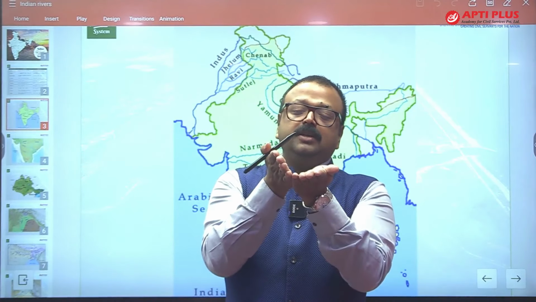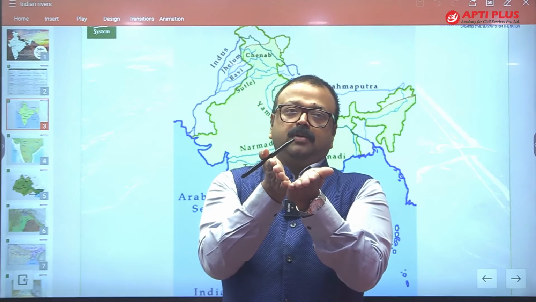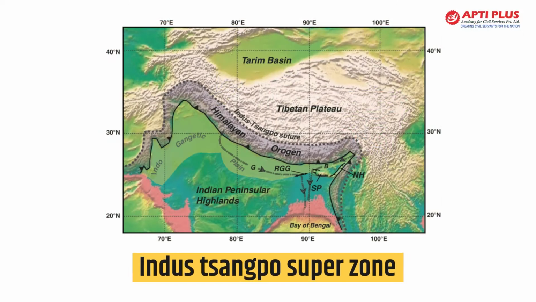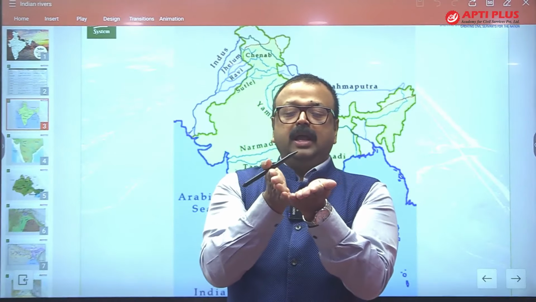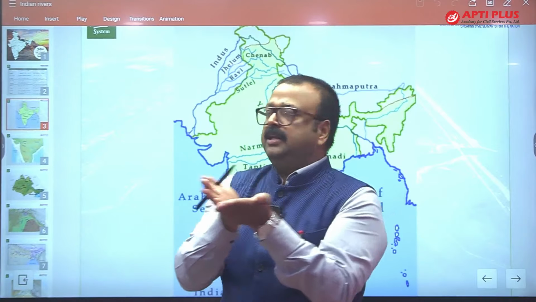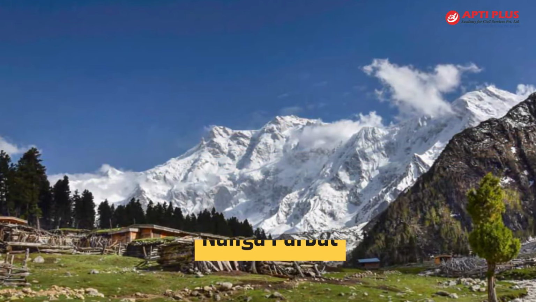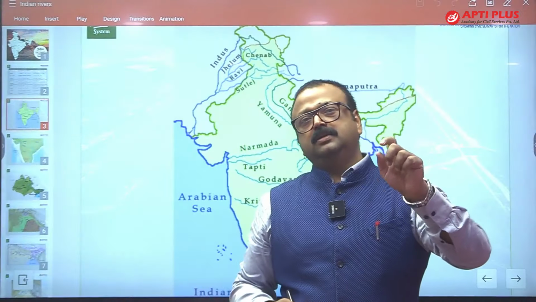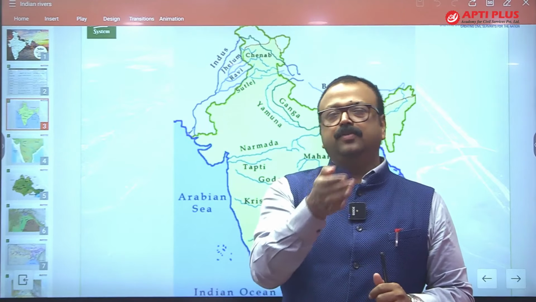So the geological boundary between the Greater Himalaya and the Tibetan plateau is called the Indus Sangpo suture zone. The Indus river starts flowing through this suture zone, parallel with the Himalaya, and reaches the Nanga Parbat near Gilgit. That is the extreme northern point of the Greater Himalaya, and it cuts a deep gorge over there.